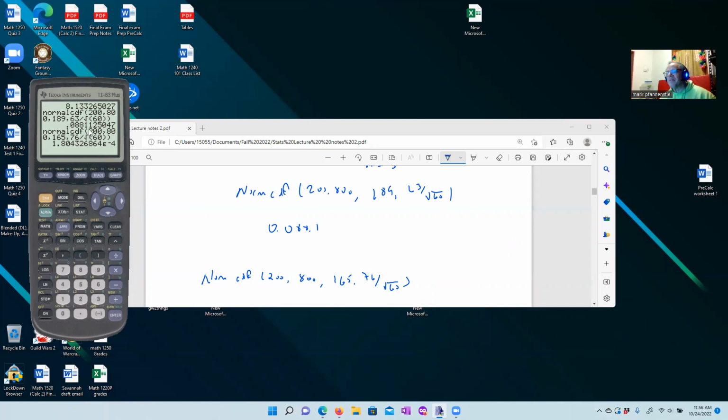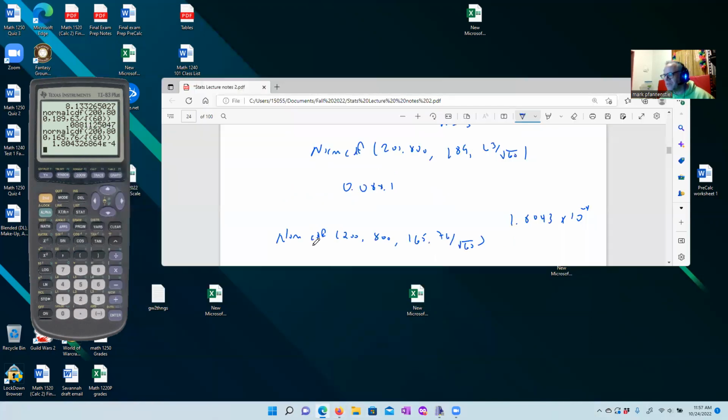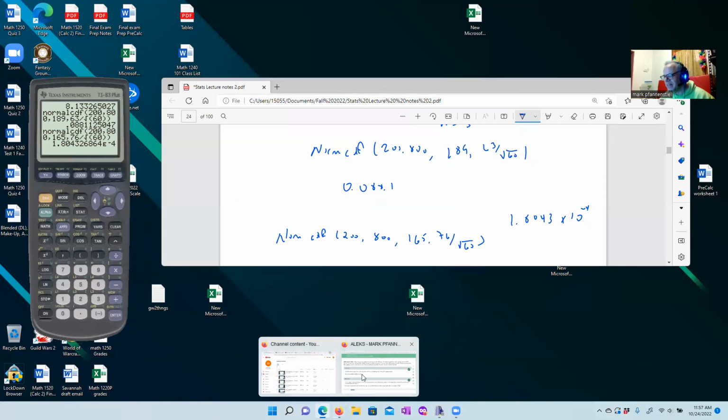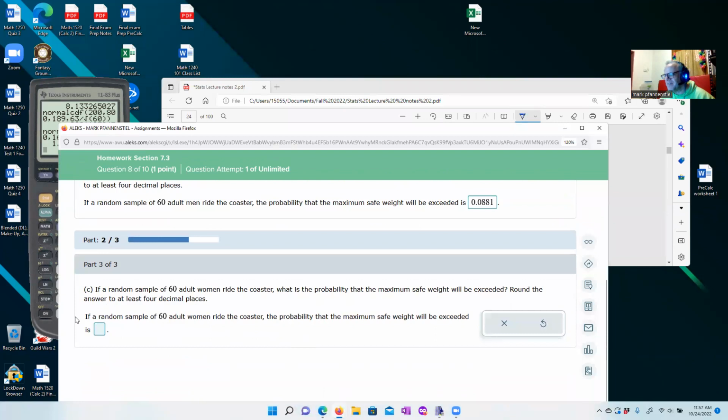So here we have a much smaller standard deviation, and we ended up with 1.8043 times 10 to the negative fourth. So they probably didn't type that into the calculator very well. I'll try to do this with Alex, but I have a feeling that's not going to take that, because we don't have an E over here. They just want 4 decimal places.